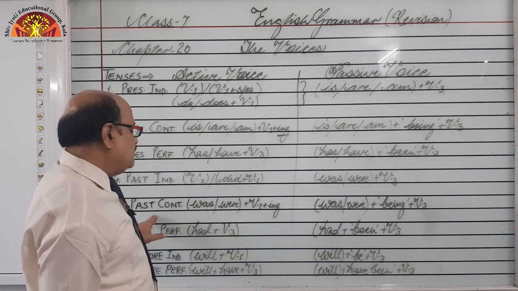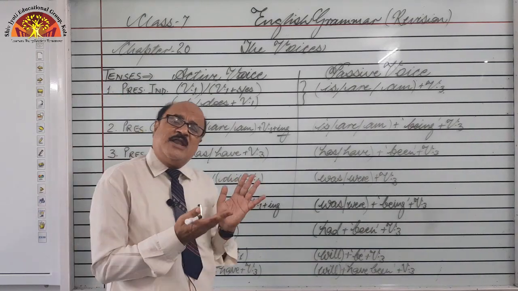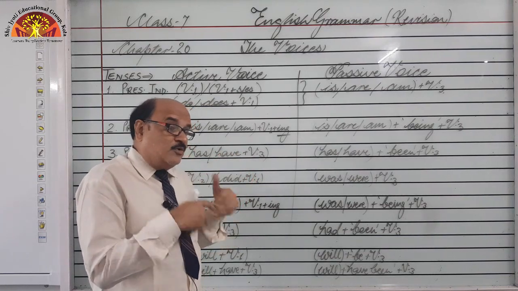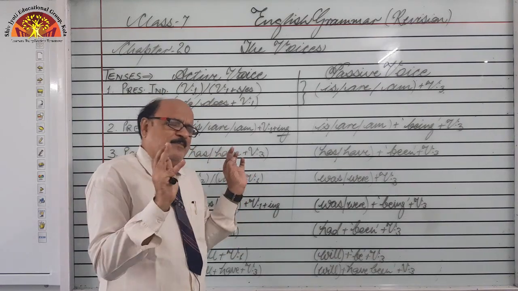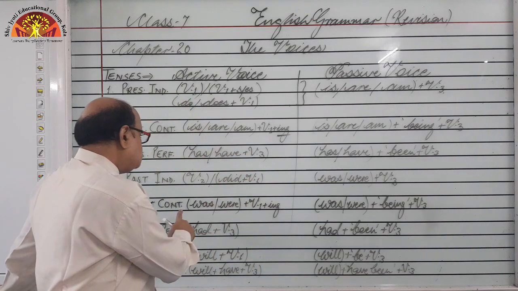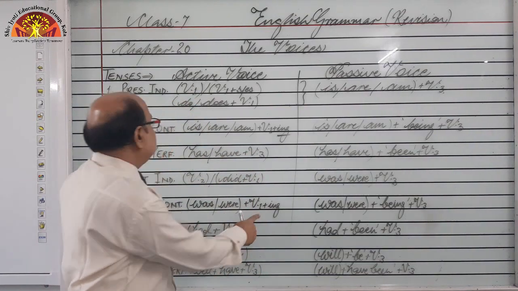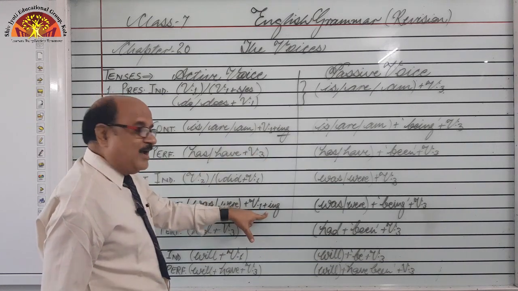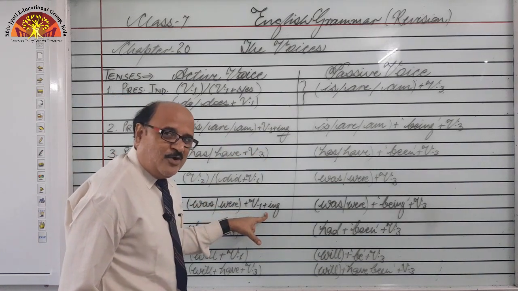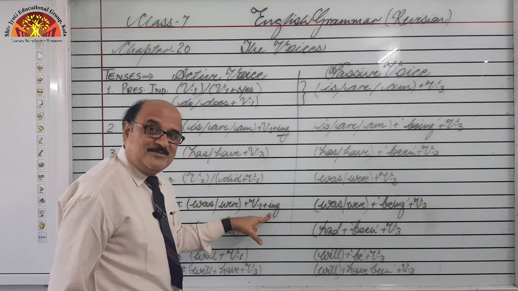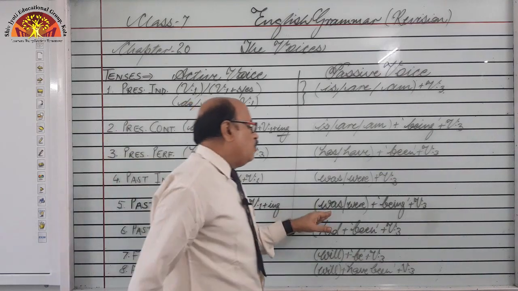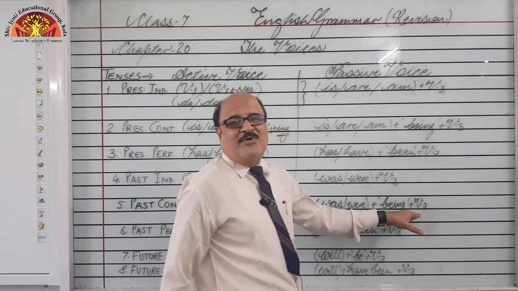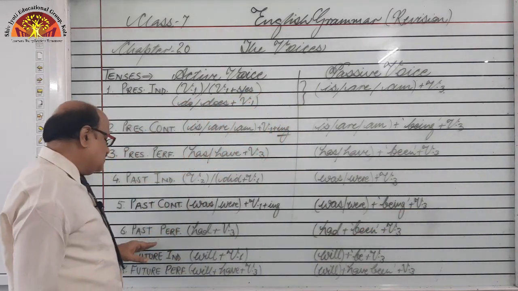Next is past continuous tense, means we are talking about an activity that was going on in the past at a particular time, right? So was, were, V1 ing. In present continuous it is is, are, am, V1 ing, right? Again ing is there. So have you got the rule I am talking about? Ing means being, right? So was, were plus being and third form of the verb.